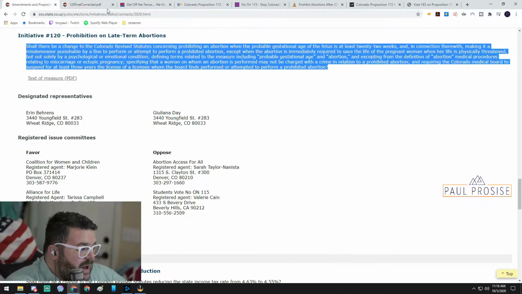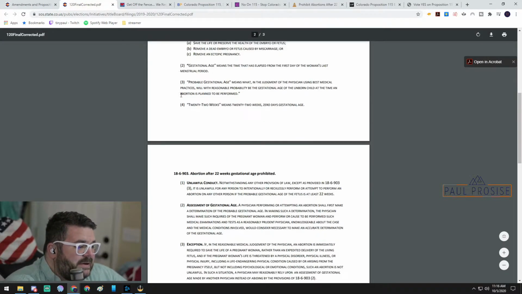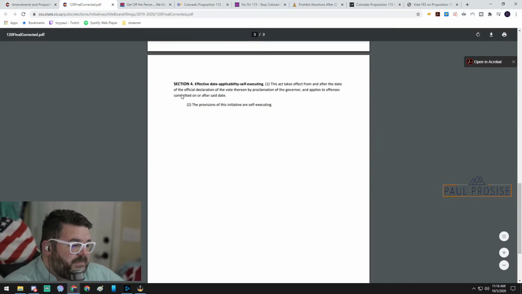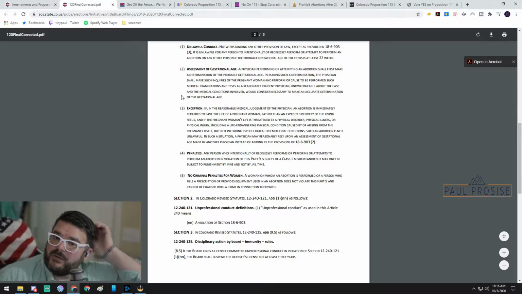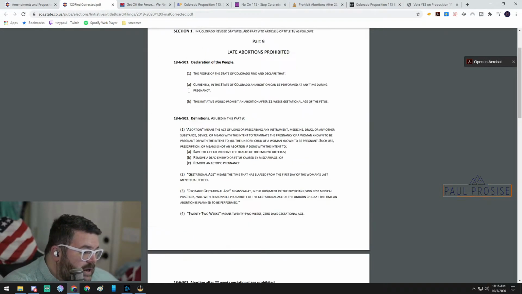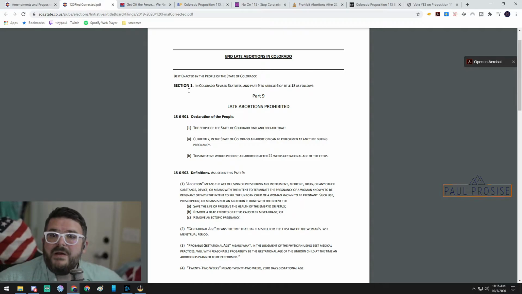So yeah, we can go ahead and read the summary, but this tells you exactly what is going to happen if this passes or doesn't pass, what we're voting for or what we're voting against. I think that's very important that we read through this. I'll provide a link below of this particular document. You need to have the original sources. Go to the original source every single time.